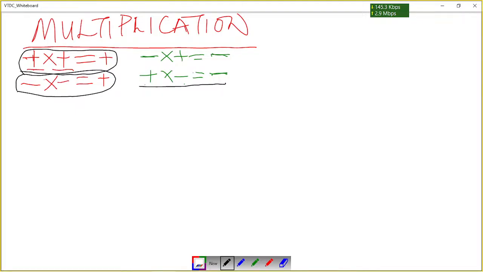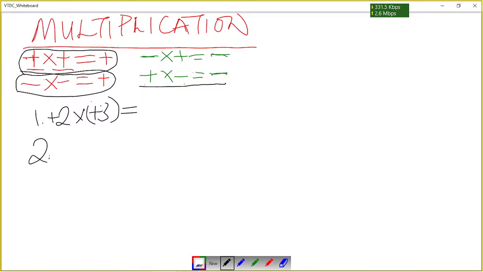Let me illustrate what I'm trying to say here. Let's say we have number 1 here. Then we have 2 times positive 3. What will be the answer? Please write the answer for question 1. Just check, 2 is also a positive in case you are confused. So we are saying positive 2 times positive 3. What will be the answer? Write your answers in the comment section as I prepare question 2.